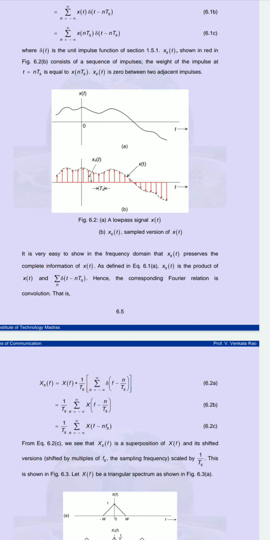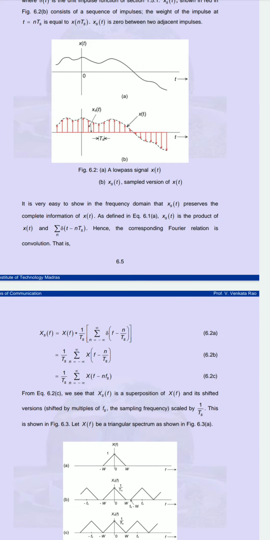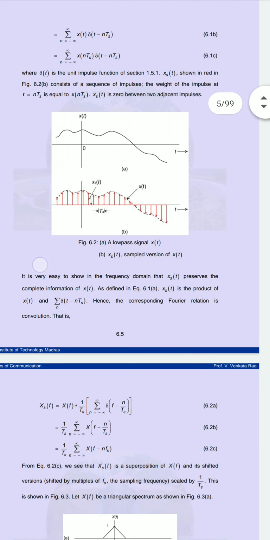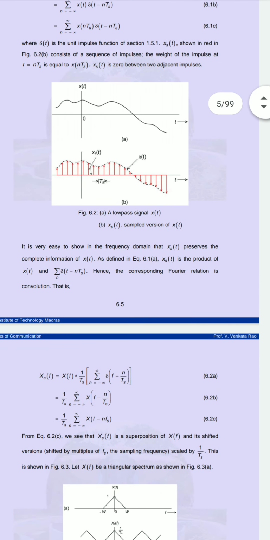What we are doing here, instead of the time domain, we are taking the values in the frequency domain. We are using the Fourier relation. So when you get the equation for the frequency domain, it will be Xs of f equal to X of f into 1 over Ts, summation n from minus infinity to infinity delta of f minus n over Ts, because here we are converting that equation by using the Fourier relation.